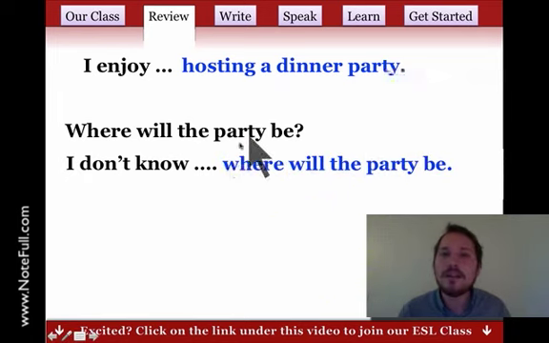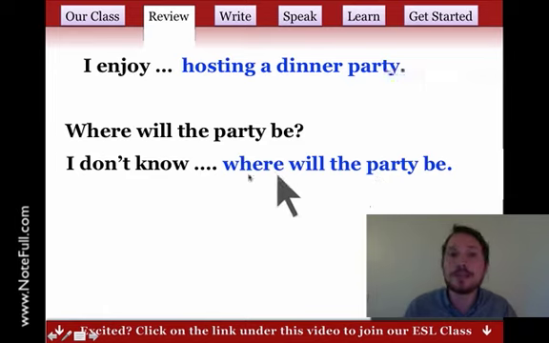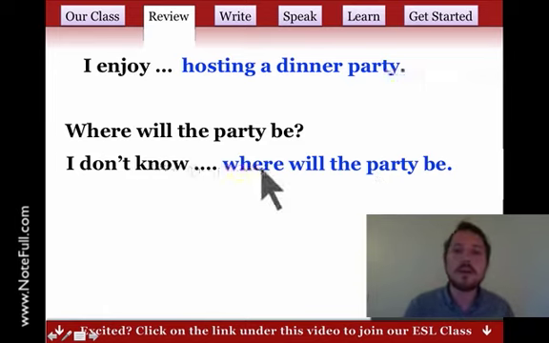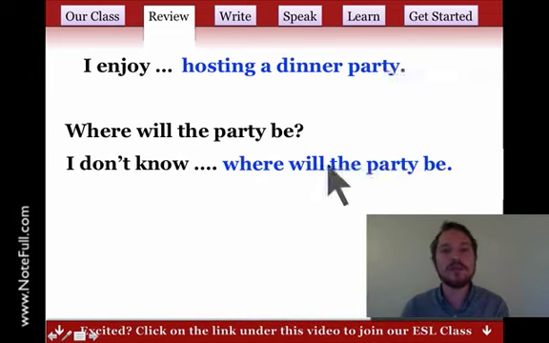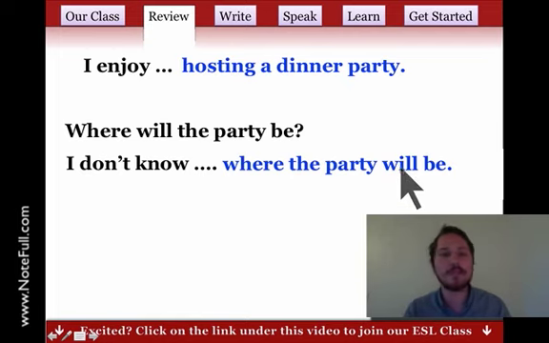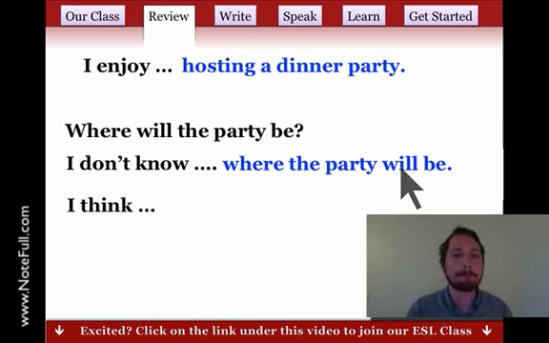When we do a noun clause, it works like an object, right? I don't know something. But we don't want a question order. Where will? That's like a question. Instead, we say where the party will be, right? We use a subject and a verb. So I don't know where the party will be.